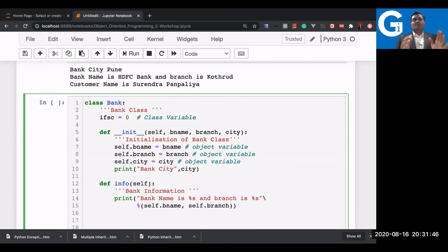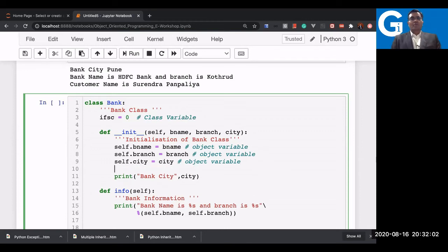A class variable is written below the class name. Let us see the scope one by one. Here I can access this class variable by using the class name inside the method, as well as by the object.